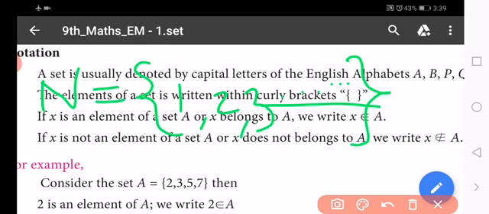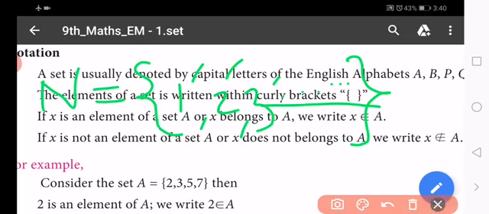Within curly brackets we write the elements, that is, we write the objects. Here 1, 2, 3 are all objects. So within braces, curly brackets, the objects are used, and each one is called an element.